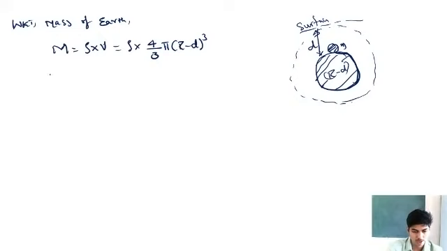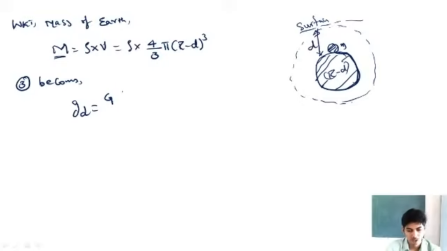So equation 3 becomes gd is equal to G, in place of m I'll write rho into 4/3 pi (r minus d) whole cube, divided by (r minus d) whole square.